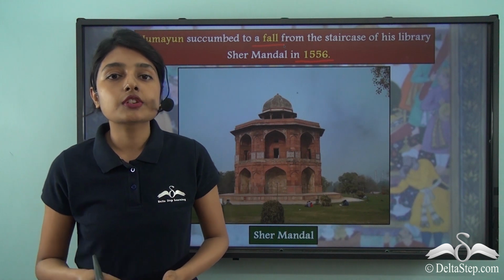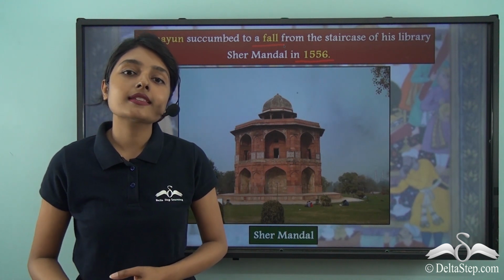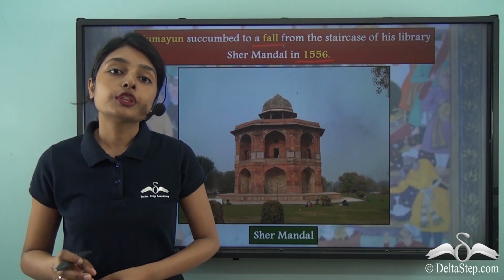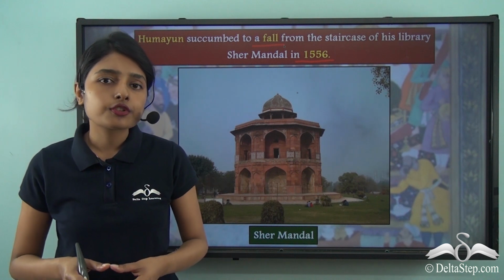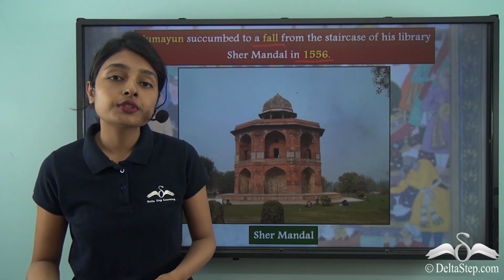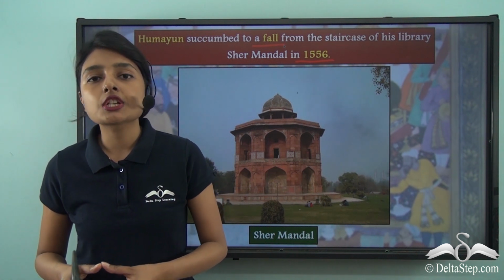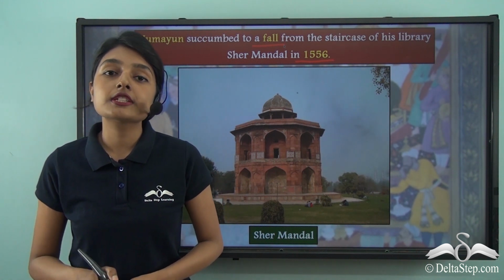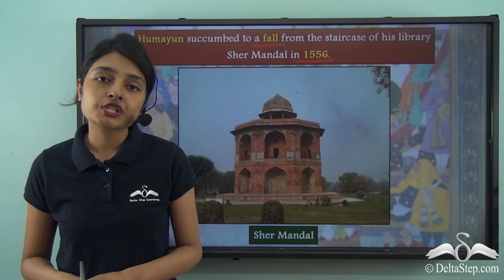This lesson introduced us to the fact that Humayun succeeded Babur as the second emperor of the Mughal Empire in 1530. But he could not rule very smoothly. He was not an efficient ruler. He was defeated twice by Sher Suri, and following his defeat in the Battle of Kannauj in 1540, he fled to Persia.